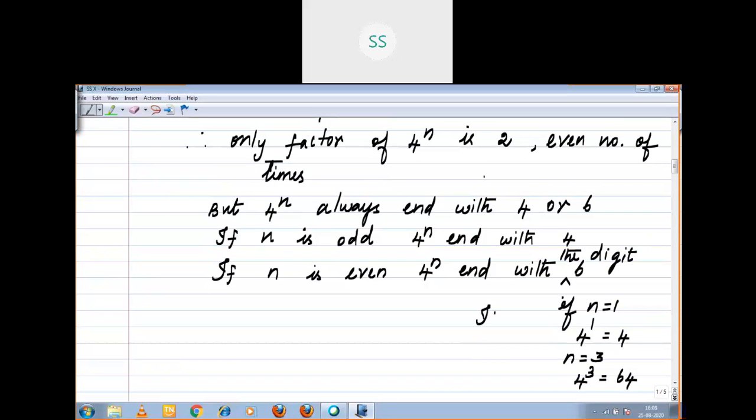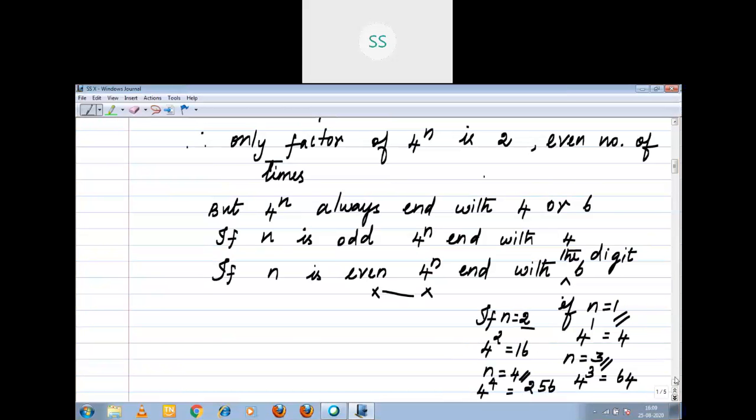Then if n equal to 2, 4 square equals 16; n equal to 4, 4 power 4 is 16 into 16, 256. If n is even, the number ends with the digit 6. If n is odd, the number ends with 4. This is for your understanding purpose; you don't need to write it in the exam. You have to write up to the conclusion. Got it, children? Did you understand what I am saying? Next question.